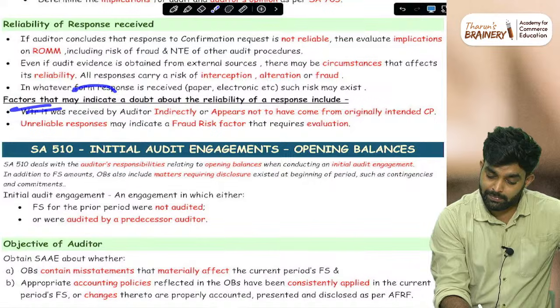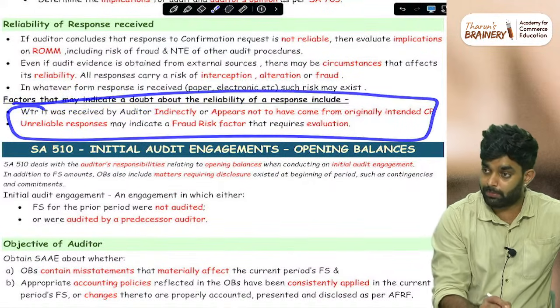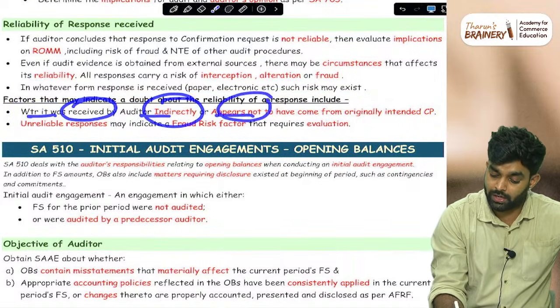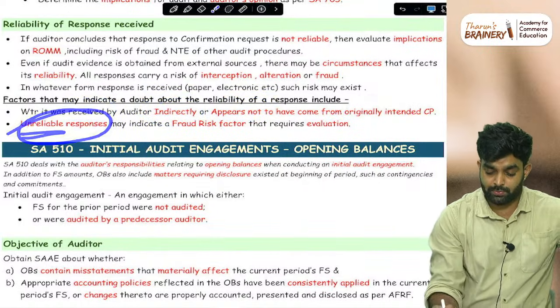Factors that may indicate a doubt about the reliability of a response: these are the things that indicate a doubt about reliability, whether it was received by the auditor indirectly or appears to have come from someone other than the originally intended confirming party. Unreliable responses. Fraud risk factor is there.